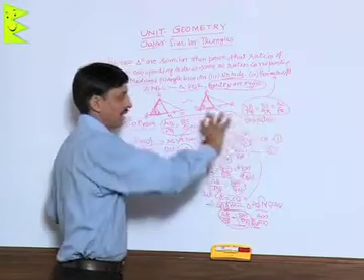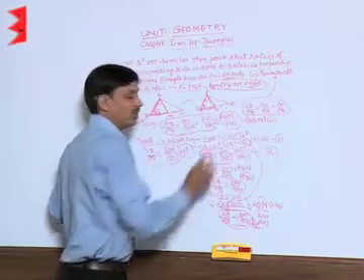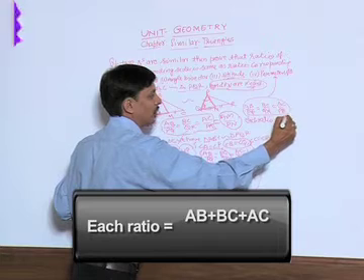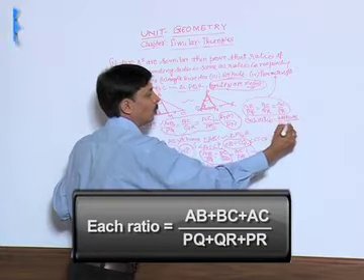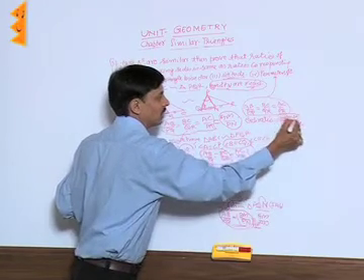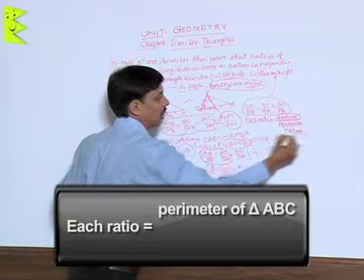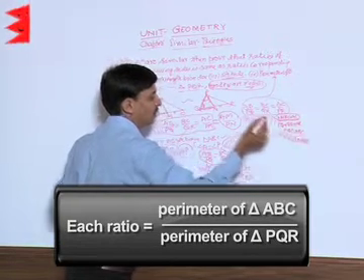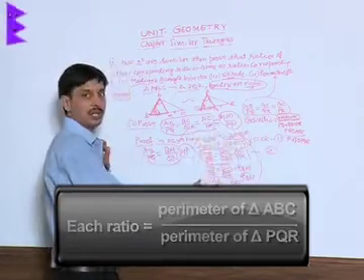What is each ratio? As many ratios are given, we will add their numerators and denominators. So each ratio will be what? AB plus BC plus AC upon PQ plus QR plus PR. Sum of all three sides is this, what? Perimeter of triangle ABC upon perimeter of triangle PQR. So ratios are also same as the perimeters' ratio.